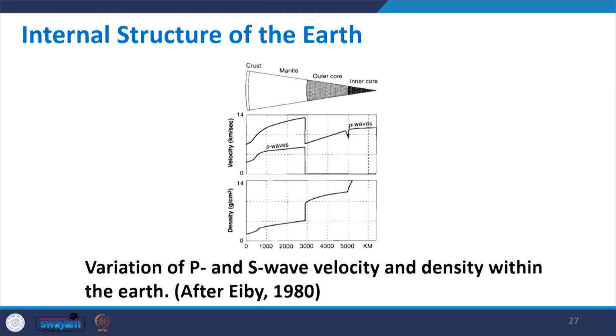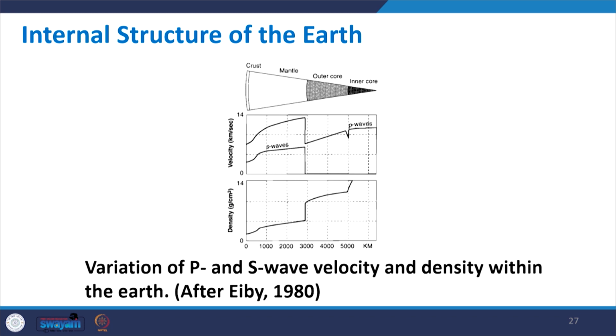Coming to the internal structure of the earth and different velocities. In this slide, on the top part, a cross section is shown where you have the inner core, outer core, mantle and crust. So, it is 4 divisions, and on the lower part you have velocity in kilometer per second, while you have density in gram per centimeter cube.